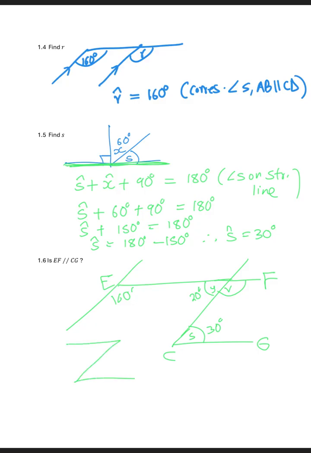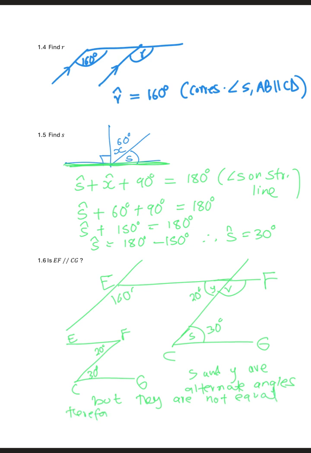So we have E, F, and we have 20 degrees here, and then here we have 30 degrees at CG. Because these are alternate angles, it means S and Y are alternate, but they are not equal. Therefore, EF is not parallel to CG.